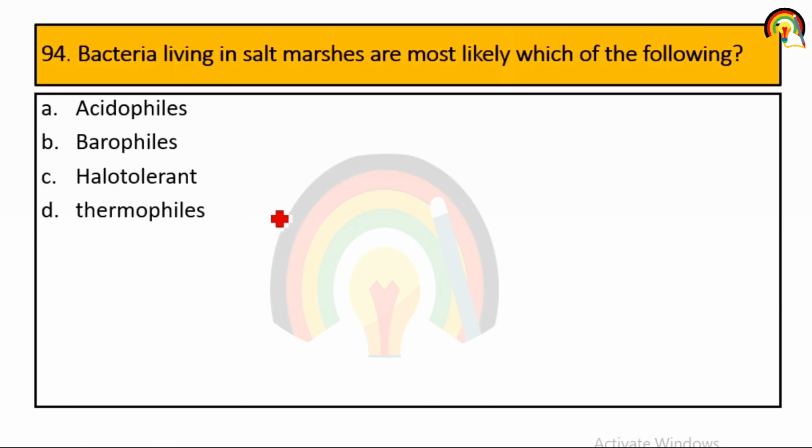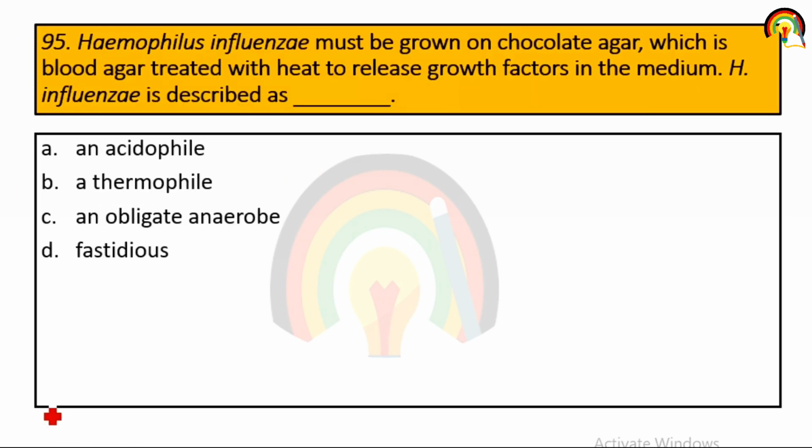Bacteria living in a salt marsh are most likely which of the following? Acidophile, barophile, halotolerant, or thermophile. So salt marshes are mostly inhabited by halophiles, so it is halotolerant. Halo means saline.